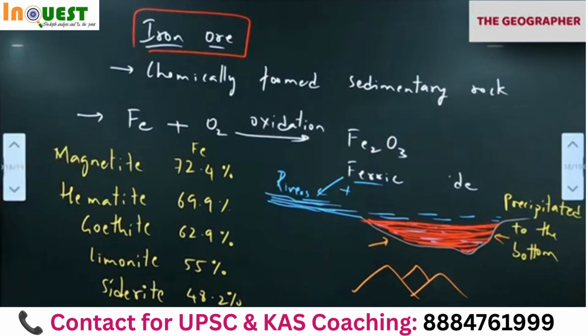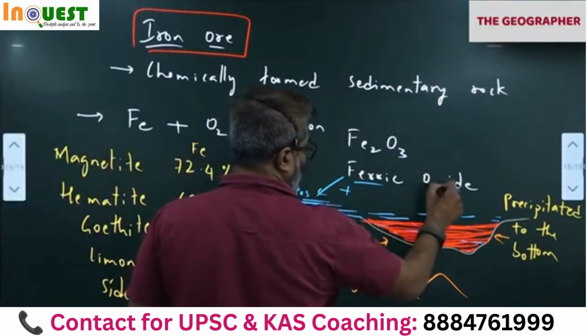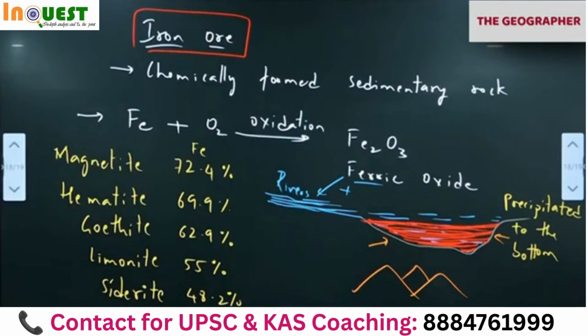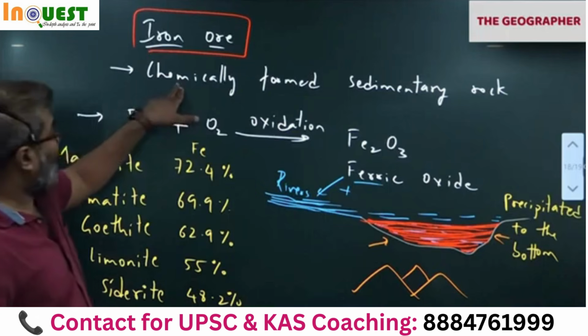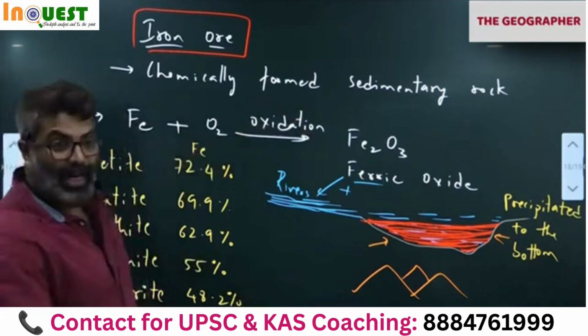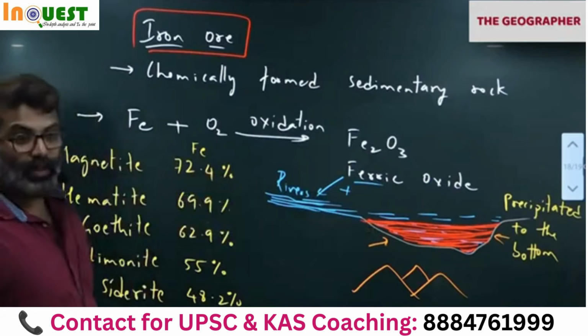Okay. We'll see iron ore deposits also quickly. The topic will be over today itself. So now see, that is the reason I have said iron ore is chemically formed, due to chemical action. Okay, it is made by chemical reaction.